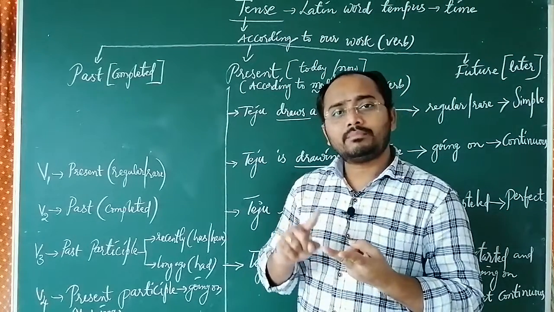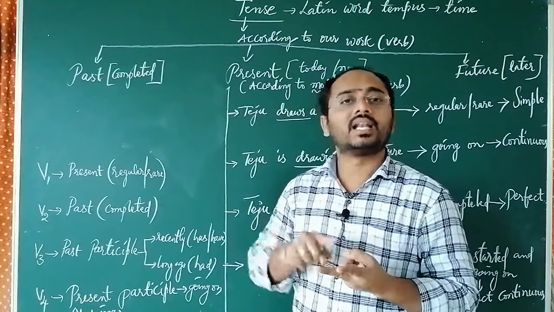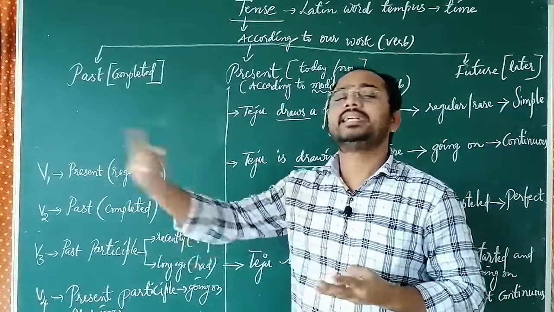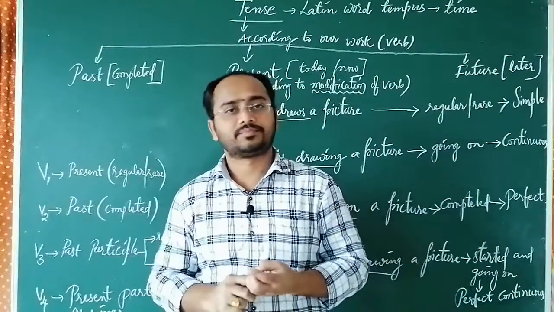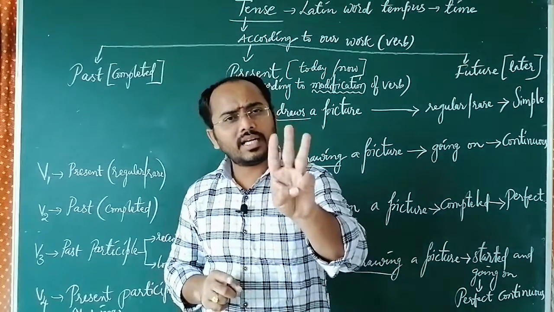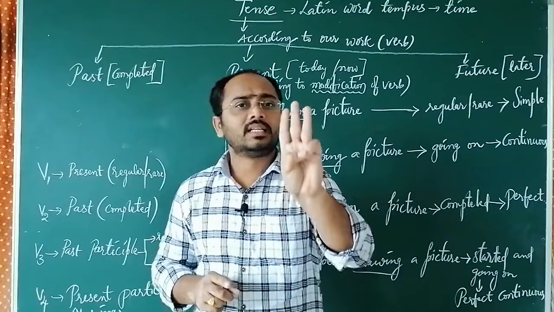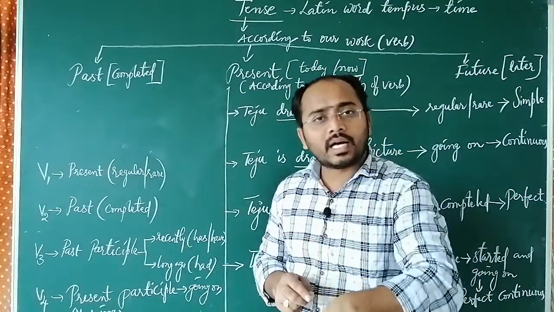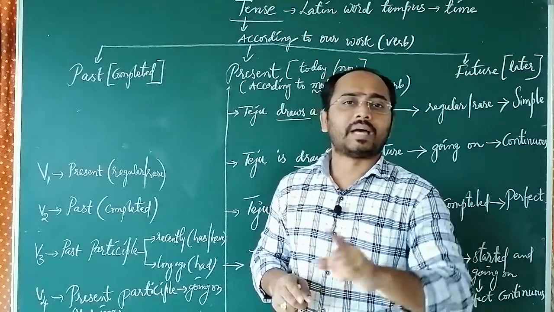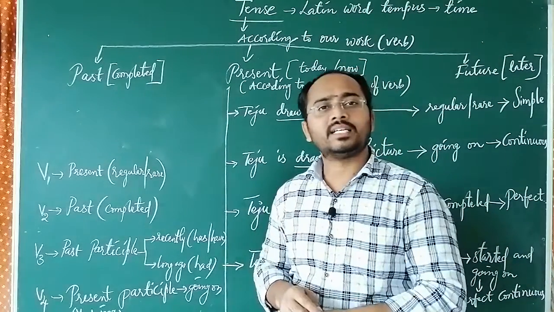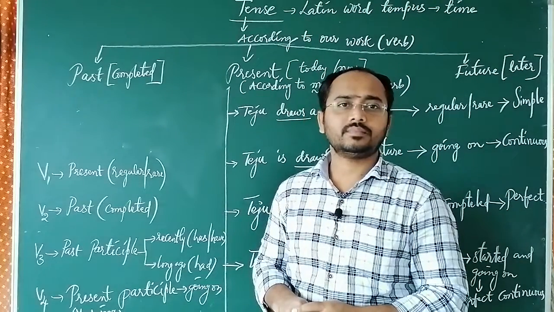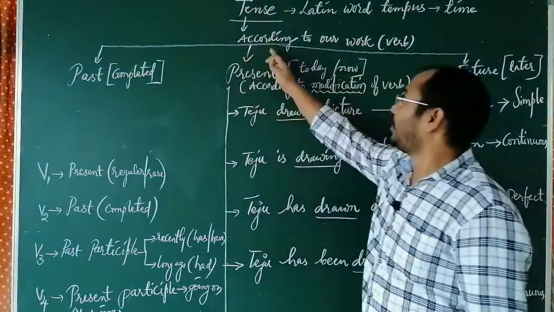And second time, present, today or now. And the third time is future, later, tomorrow and later. So according to our work, we have generally three tenses: present, which is going on now or today; past, which was already completed; future, which is going to happen. So that is only our first point.